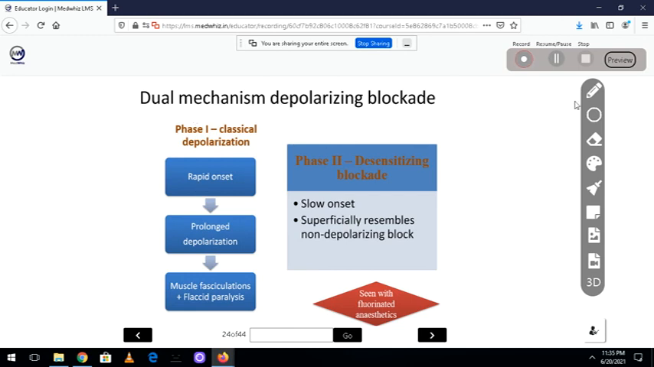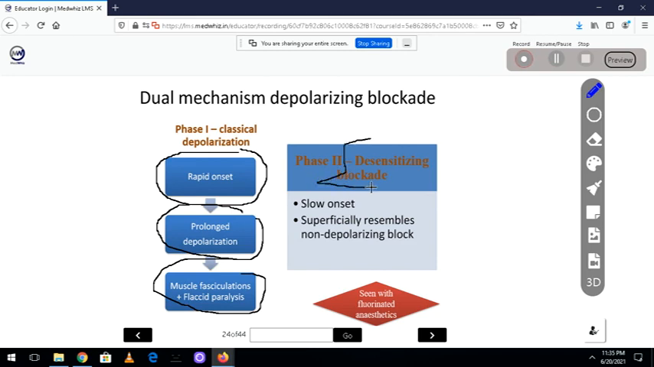Now, dual mechanism is seen. So first is phase one, because of the depolarization. Now there will be prolonged depolarization. So initially there will be muscle fasciculation, flaccid paralysis. Now the phase two is desensitization blockade.